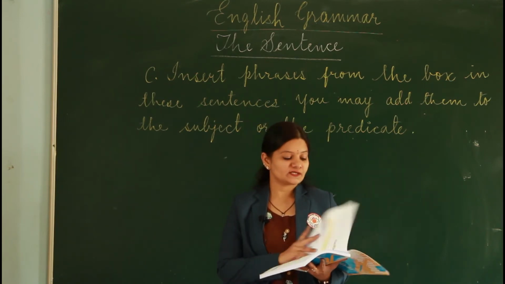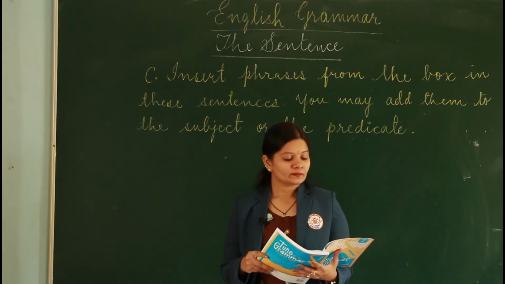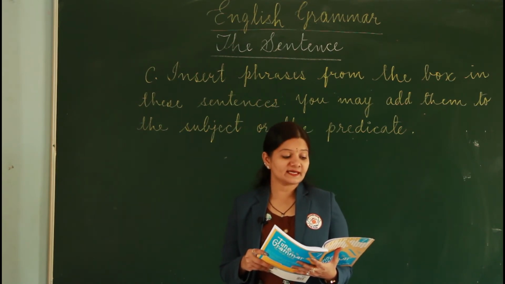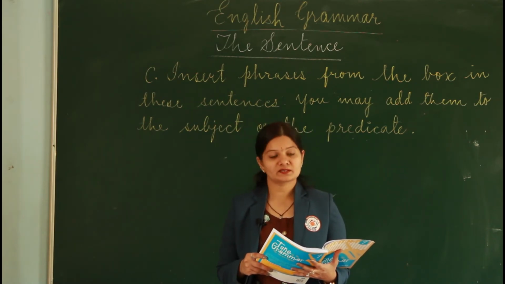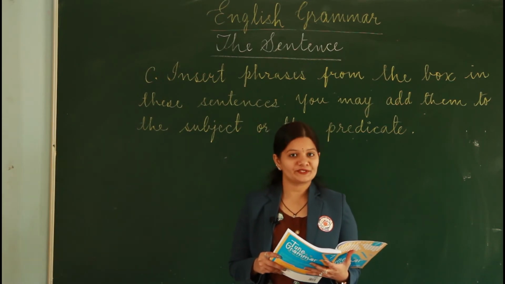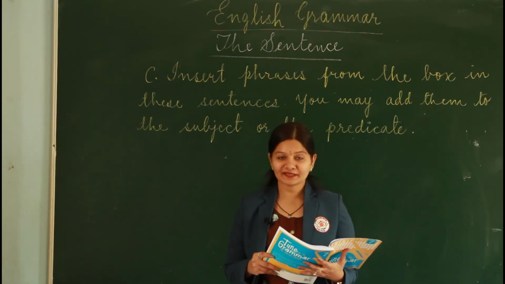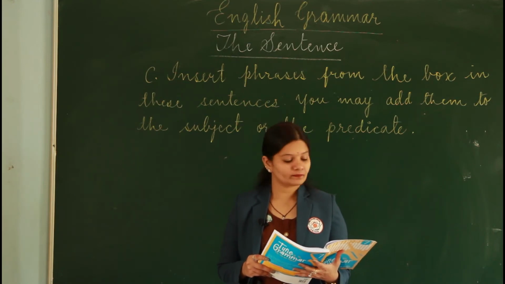Come to page 6 of your grammar book. That's exercise B. Separate the subject from the predicate. So here you are going to read the question once, identify the subject and write it down beside the sentence.